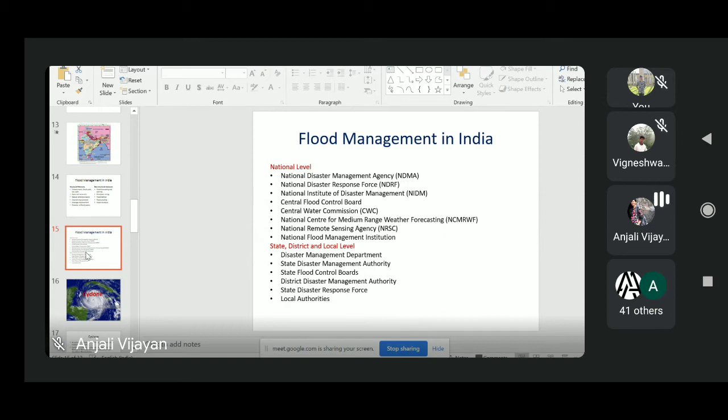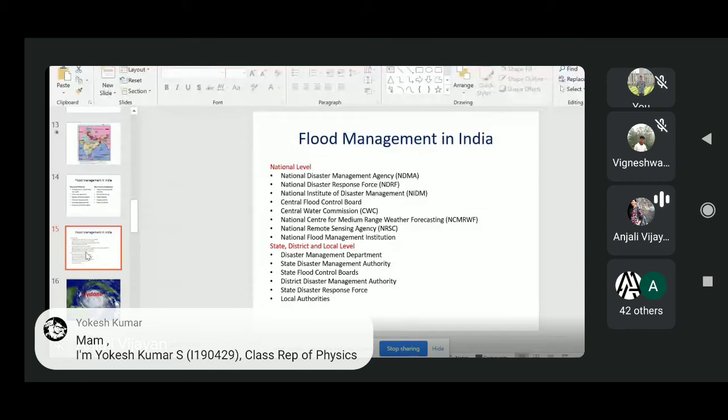Then there is NCMRWF, the National Centre for Medium Range Weather Forecasting, which is under DST and provides medium range weather forecasting. Another agency is the National Remote Sensing Agency, which comes under ISRO and supports flood-related hazard management. Then the National Flood Management Institute is there.